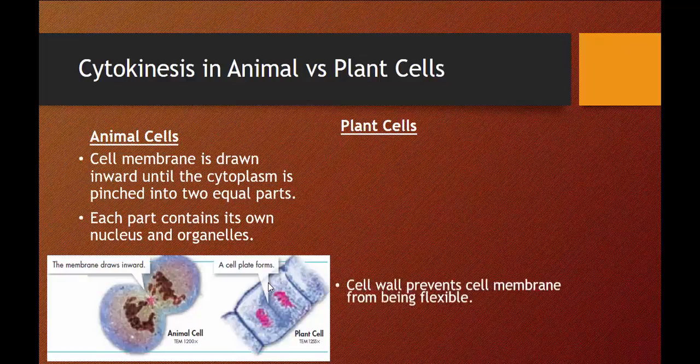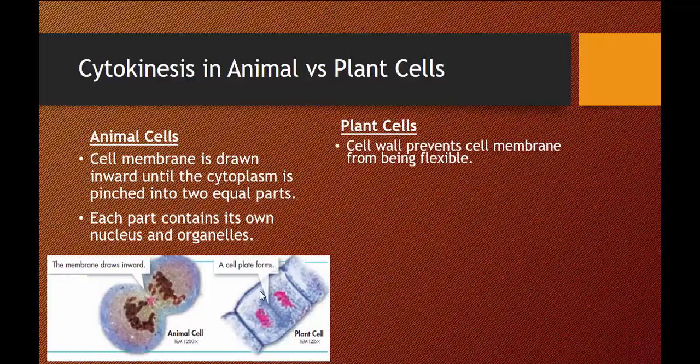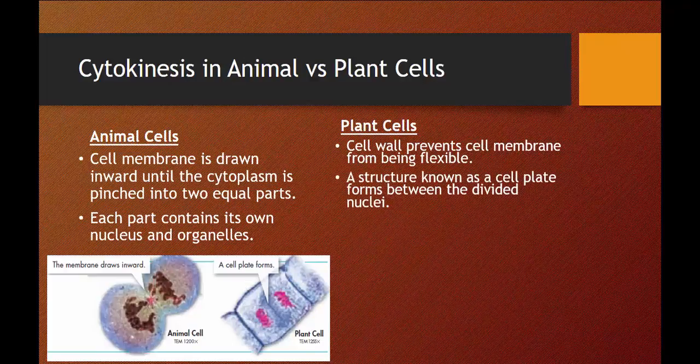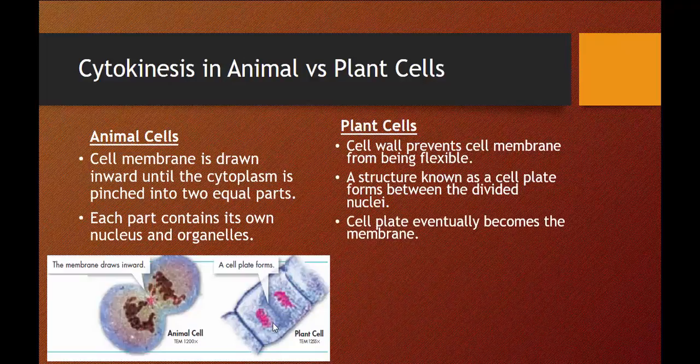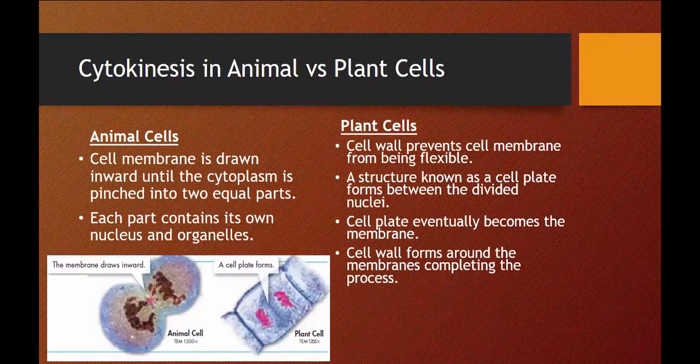Now, in plant cells, the cell wall, which is very rigid, prevents the cell membrane from being flexible. A structure known as a cell plate, and if we look close, we can see the cell plate forming right here, forms between the divided nuclei. So here we have a nucleus. Here we have a nucleus. It starts dividing between these nuclei right here. Now, the cell plate eventually becomes the membrane. And remember, plant cells have not just a cell membrane, but also a cell wall. And the cell wall forms around the membranes, completing the process.